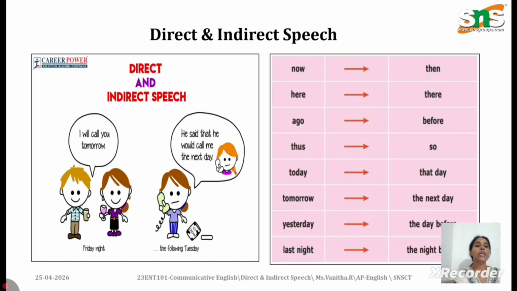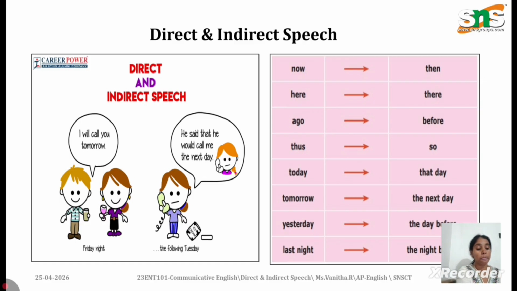So what are the other changes? Now becomes then, today becomes that day, tomorrow becomes the next day, yesterday becomes the previous day, here becomes there. So these are few words that mention the time and place words.